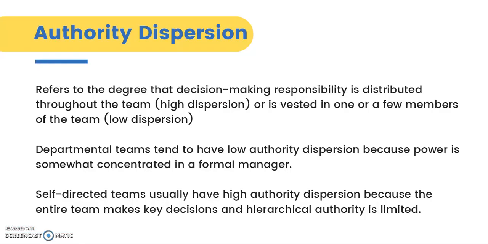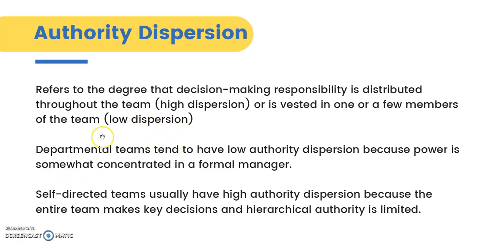And the last characteristic is authority dispersion. Authority dispersion refers to the degree to which decision-making responsibility is distributed throughout the team. When there is an equal distribution of power in decision-making responsibilities, it means high dispersion. While if the power in decision-making or responsibility is only in a few hands, it refers to low dispersion.